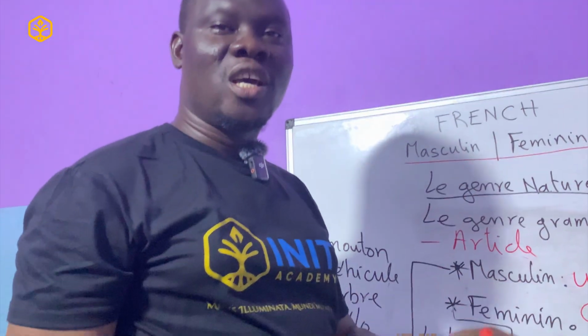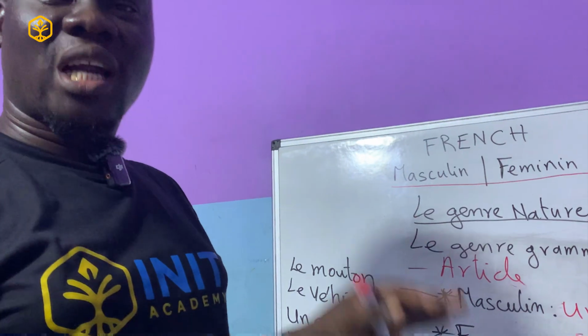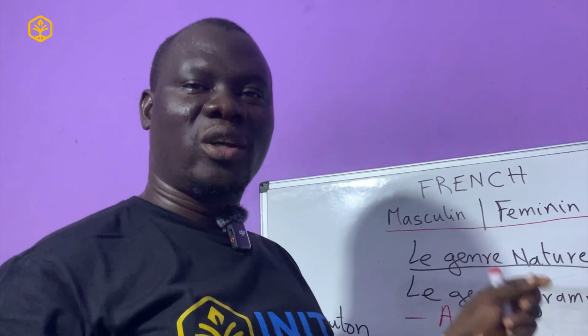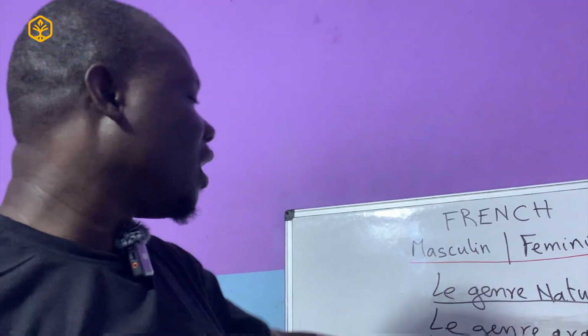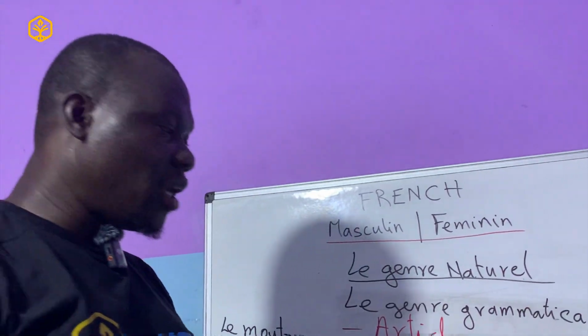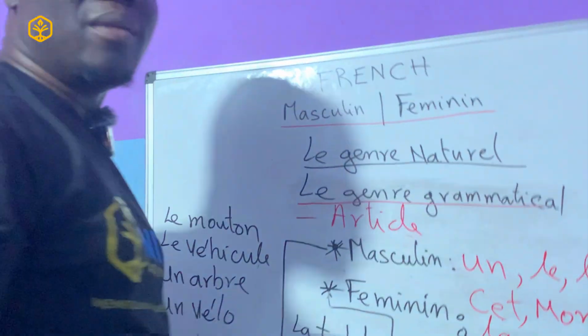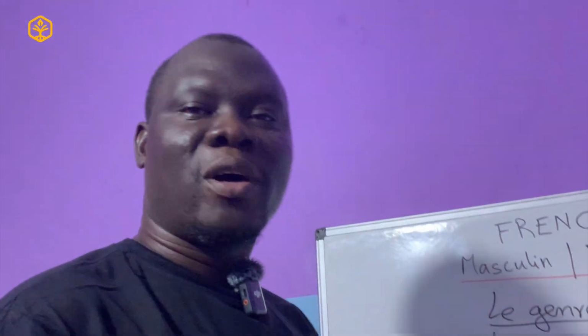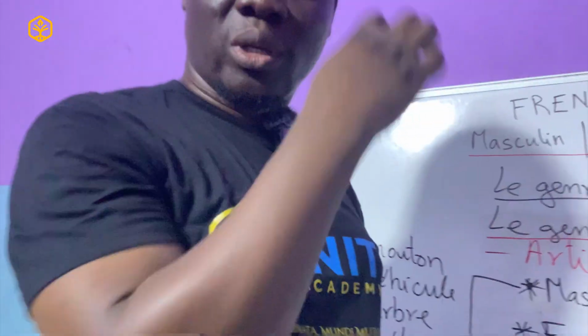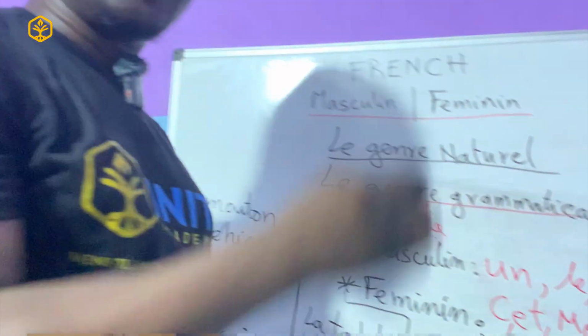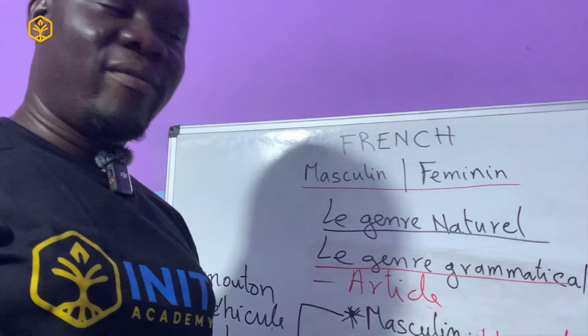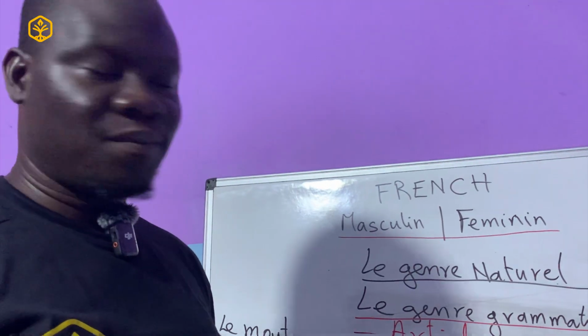But the most important thing is we are looking for keywords to notice when grammatically a word is masculine or feminine. So we saw the natural gender. We know that whenever an element is a male, naturally, everything about it is masculine. And whenever something is female, naturally, everything about it is feminine.